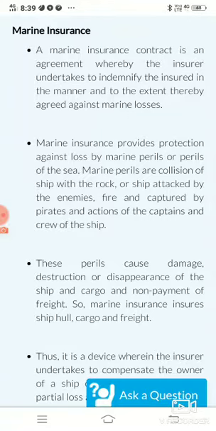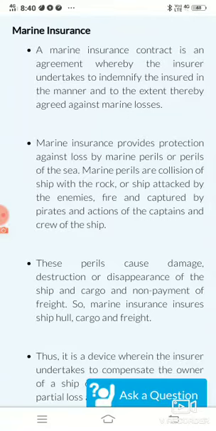Now, life insurance is basically a contract between two parties. The first is the insurer, whom we call the insurance company, and the second is the assured, who is trying to insure life by taking insurance. A life insurance contract is not a contract of indemnity, because the life of a human being cannot be secured by providing insurance.